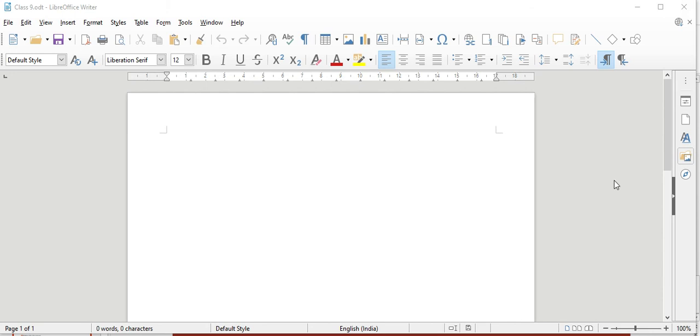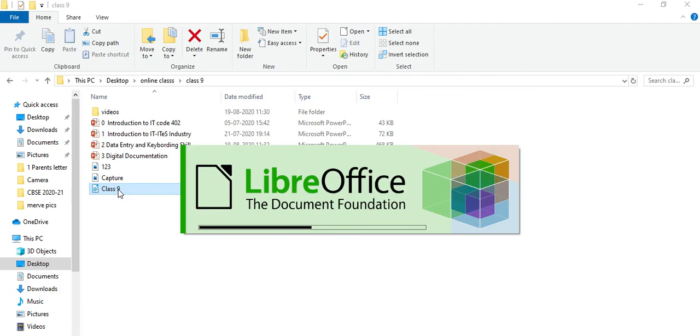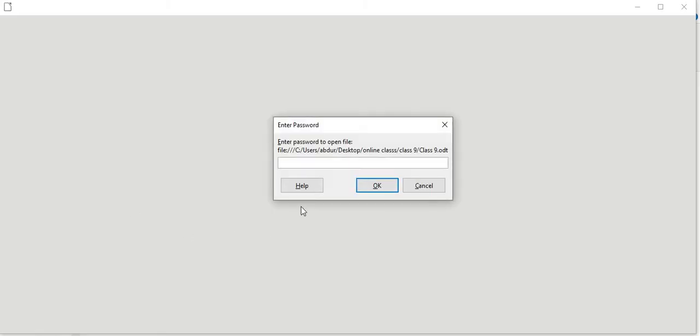Now I will show you how it opens. Here is the document where I have saved my file. I am just double clicking on that to open it. You will see it is asking for the password to open that document.